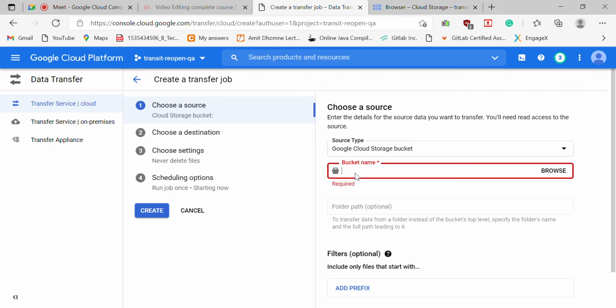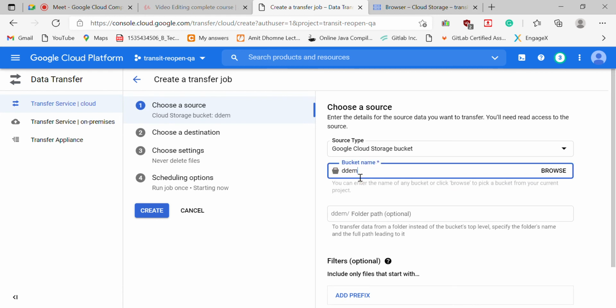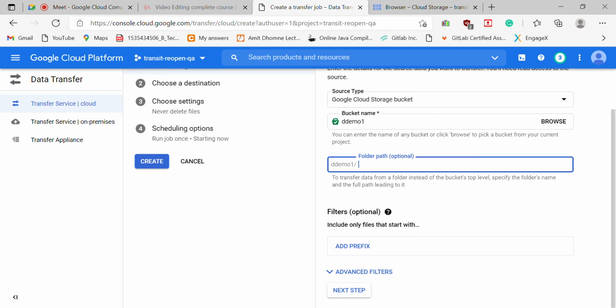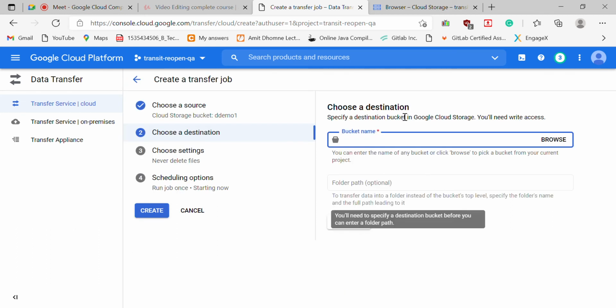Once you create a bucket, you give the name and the path of your bucket where you want to add data. Then click next step. Then choose where you want to save your data. If you want to transfer data from one bucket to another, give the name of the other bucket where you want to copy it.